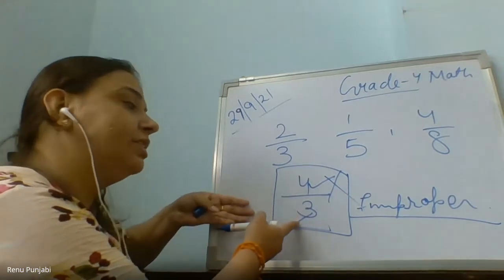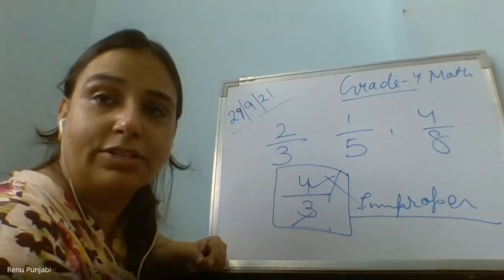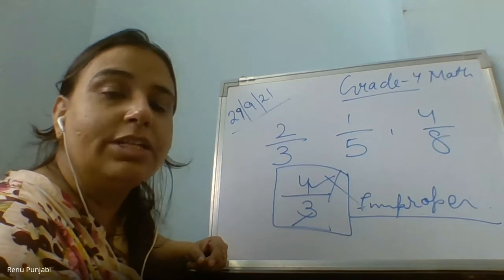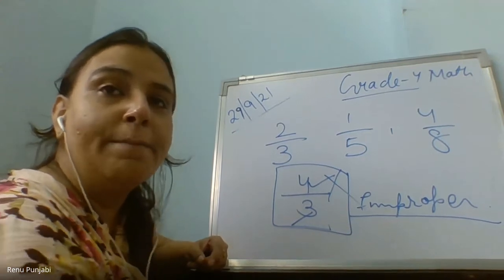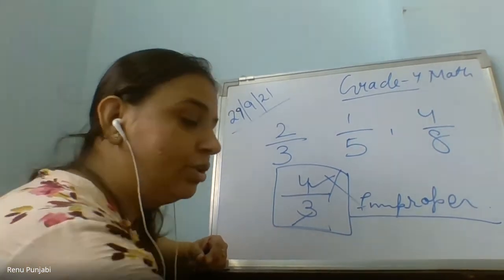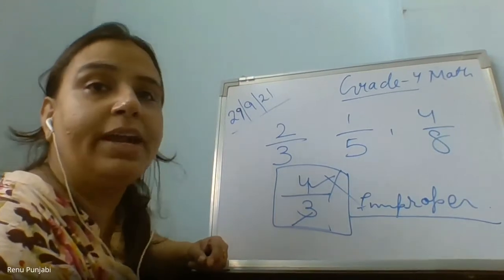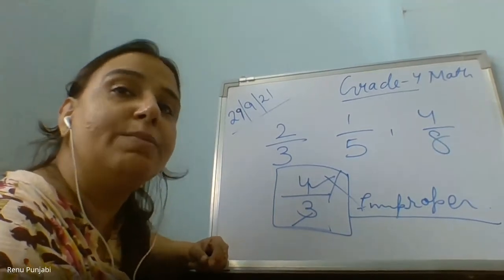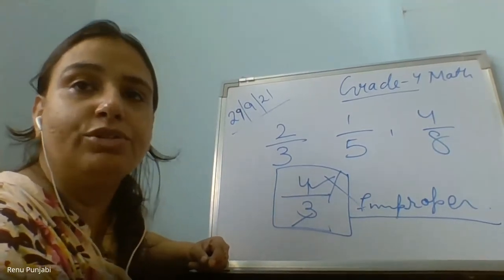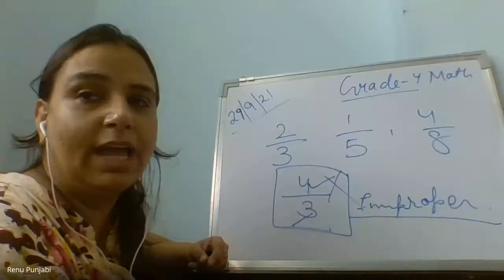Yes, ma'am. This is not a proper fraction, because out of a total of 3 parts you cannot eat 4 parts, no? So this is called an improper fraction. Sure. So, what are we going to learn today? Today we are going to learn different types of fraction.